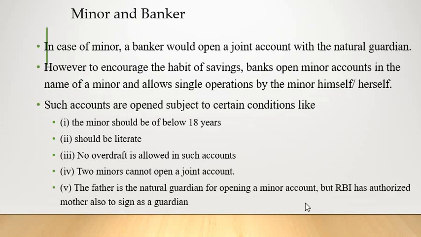And do you know why minors are not allowed to have a current account? Because for current account holders, the banker should provide overdraft facilities. Suppose overdraft facilities are provided to a minor, and if they do not repay within a duration, the banker cannot file a case against the minor, because the contract will be void when a minor enters into a contract. So that is why, if the minor enters into any contract, it will be void. The banker cannot file a case against the minor.